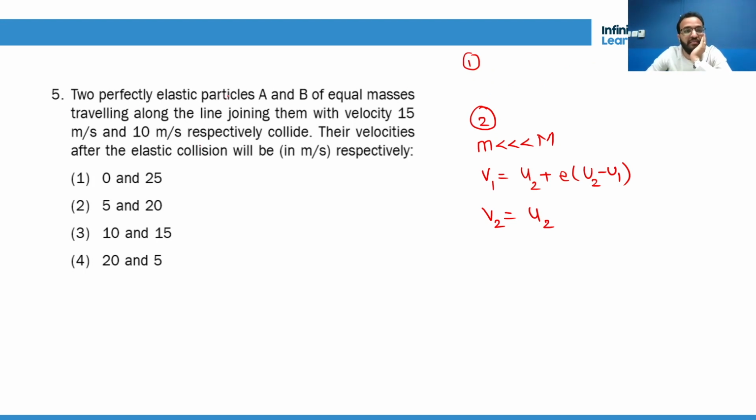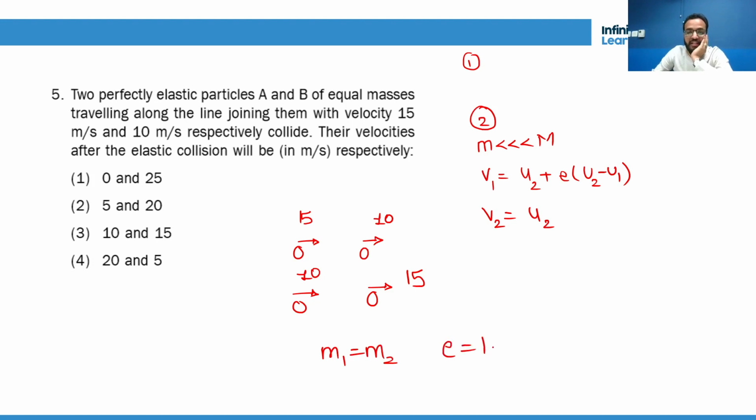Two perfectly elastic particles A and B of equal masses traveling along the line with velocities 15 and 10 collide. Simple. So one is traveling with 15, another is traveling with 10. After collision, it will move with 10 and it will move with 15. Why? Because m1 and m2 are same and e is 1. So which option is right? 10 and 15.